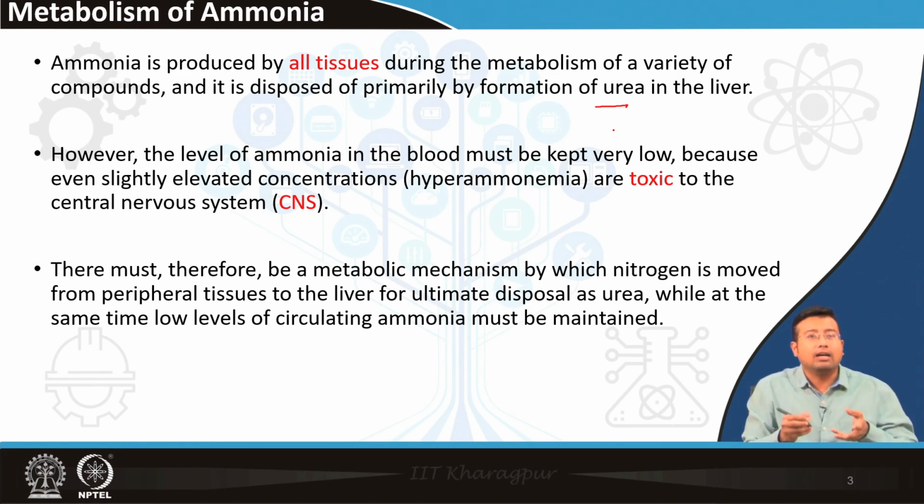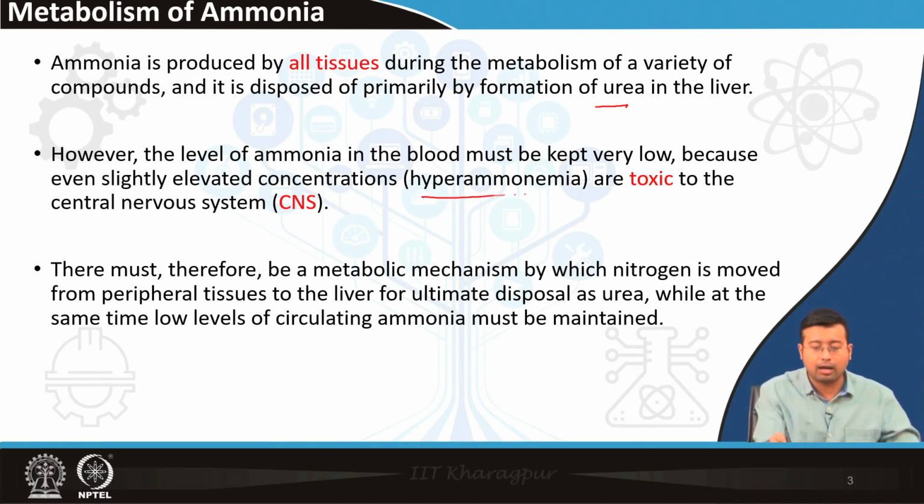Next, ammonia, once it is produced, must be readily cleared from the body. The body maintains such a mechanism so that it clears ammonia very fast, otherwise it would affect the brain, because ammonia is very toxic to the central nervous system. So, hyperammonemia is a lot of concern. There are multiple mechanisms in our body by which ammonia is rapidly cleared from the circulation.